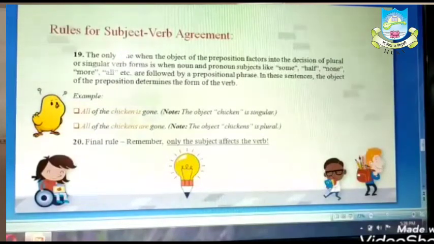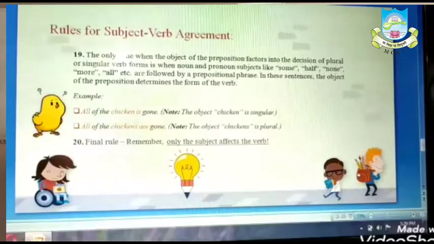In these sentences, the object of the preposition determines the form of the verb. Example: all of the chicken is gone. The object chicken is singular. All of the chickens are gone. The object chickens is plural.